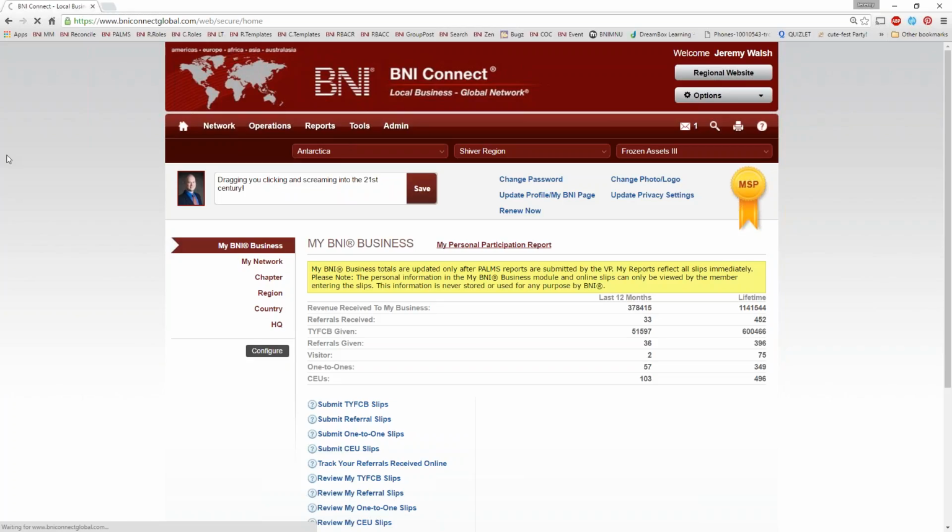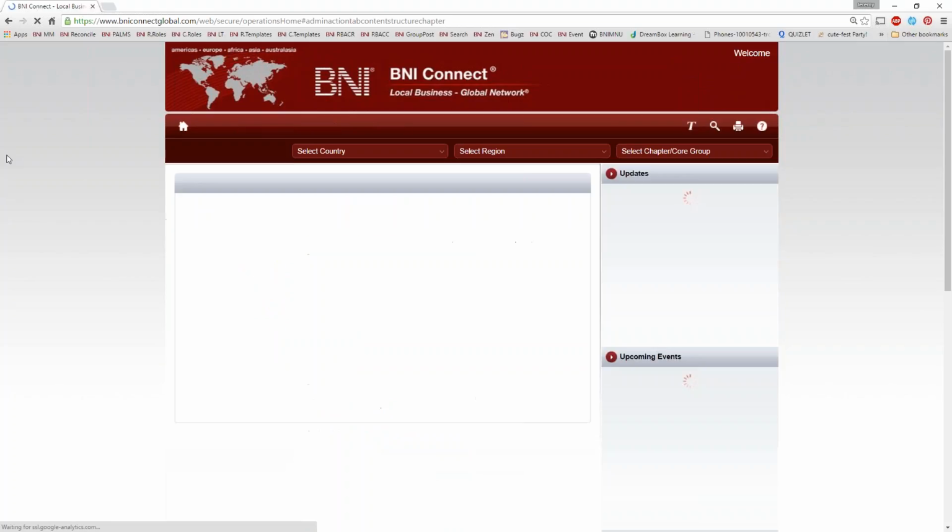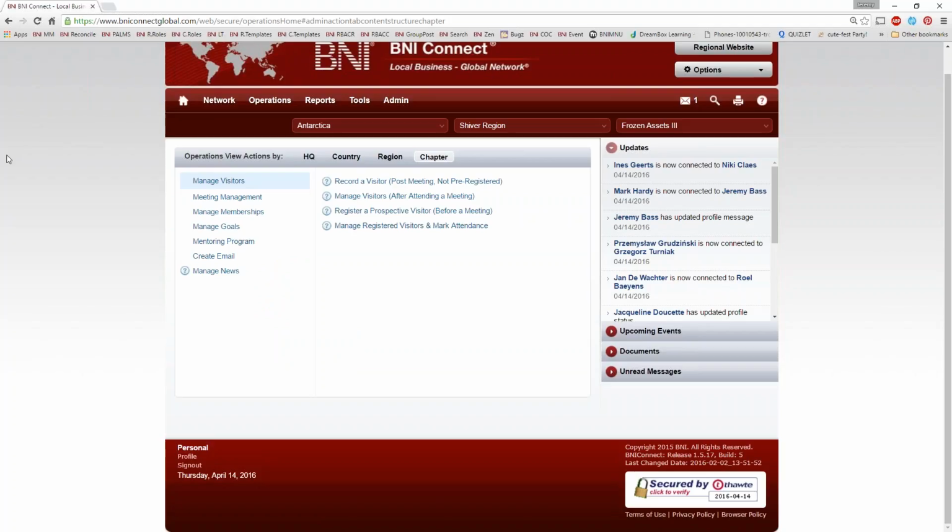And now we're going to have a bunch of options under operations. You can see we have manage visitors, meeting management, manage memberships, manage goals, and the mentoring program. However, the option that we're looking for is a little bit further down the list, and it's going to be create email. So if we want to send out an email invitation, we're going to go to create email.